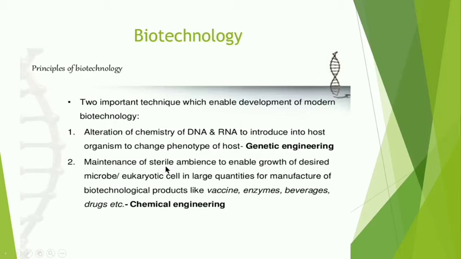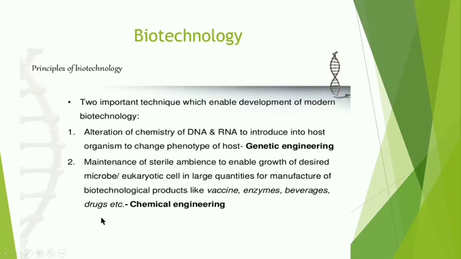So microbial contamination free ambience in chemical engineering processes to enable growth of only the desired microorganisms. तो ये स्टेराइल एम्बियंस इसलिए सेट किया जाता है ताकि कंटामिनेशन फ्री रहे पूरा एनवायरनमेंट जहां ये एक्सपेरिमेंट किए जा रहे हैं, एंड वन कैन गेट the population or the growth of the desired microbes or the eukaryotic cell in large quantities for the manufacture of biotechnological products. क्योंकि biotechnology के through all these products are prepared, vaccines, enzymes, beverages and drugs.